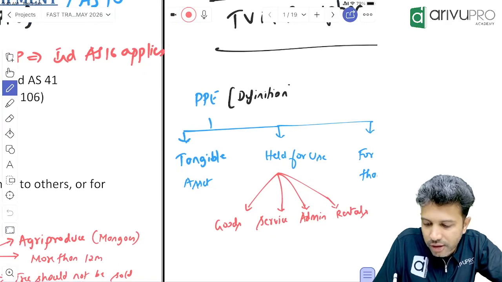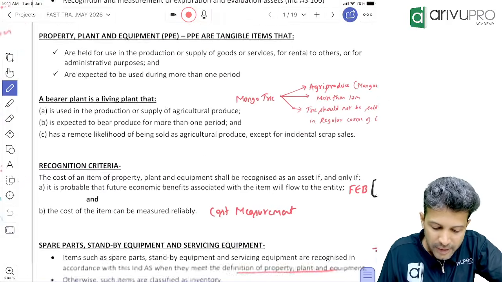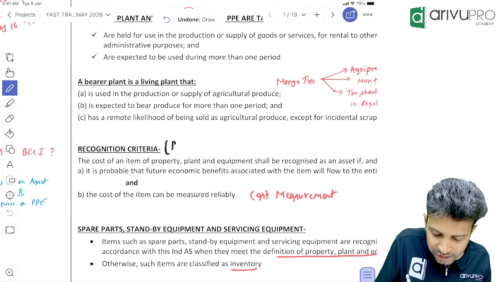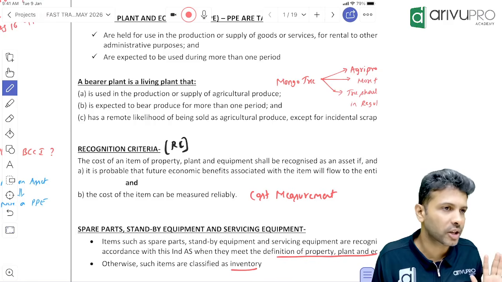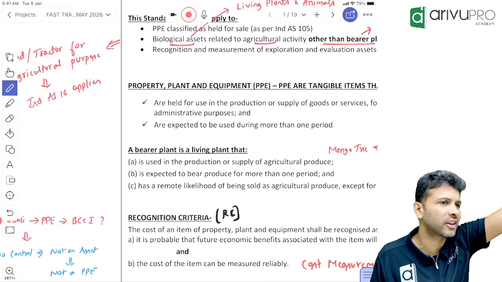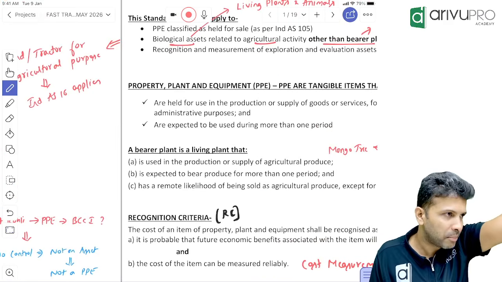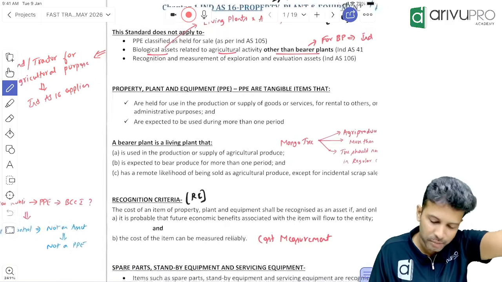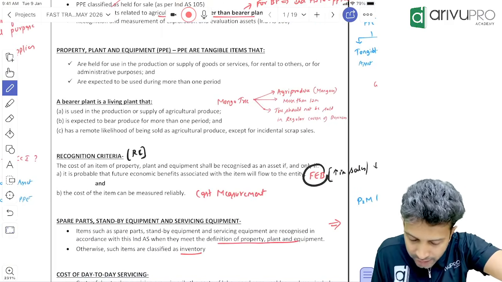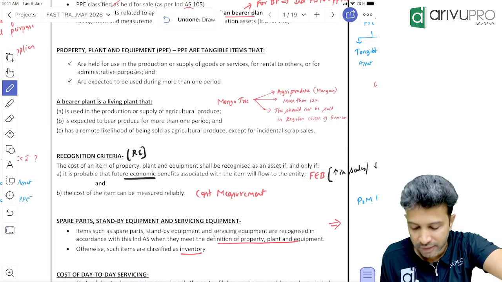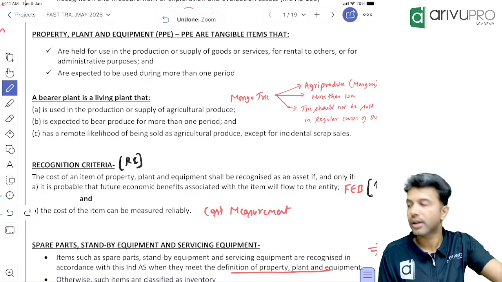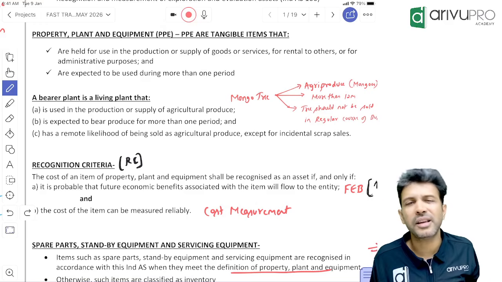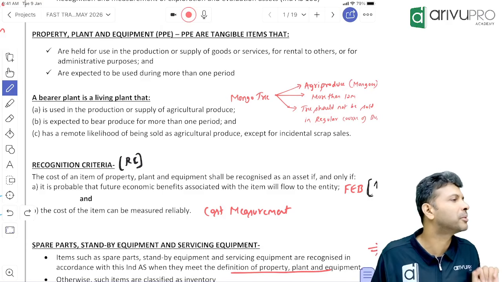This is PP ka definition. Now PP, if you want to show that PP in balance sheet, there are 2 recognition criteria. We'll call that as RC. 2 RC, recognition criteria. Anybody remembers that? It is the same as AS10 ka. FEB and cost measurement. Same term I used to use in AS10 also. FEB for future economic benefits. CM for cost measurement. Meaning, what is this trying to say is, sir, will anybody invest in PP without having any benefit, or there will be some benefit?